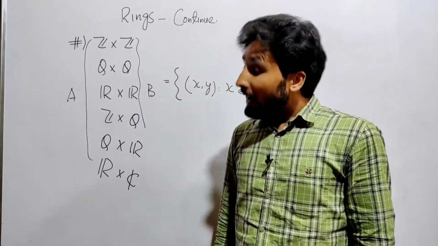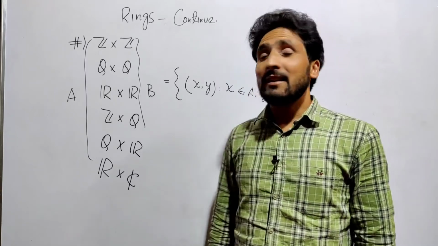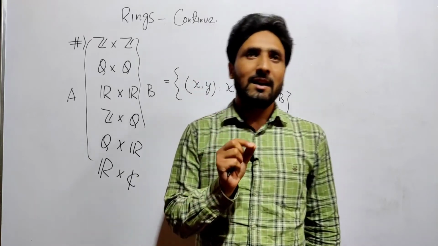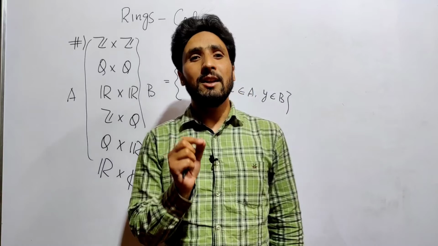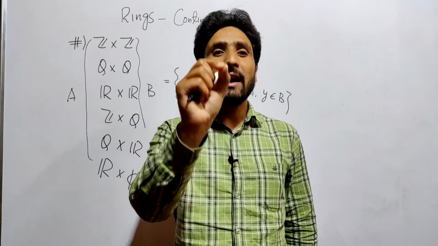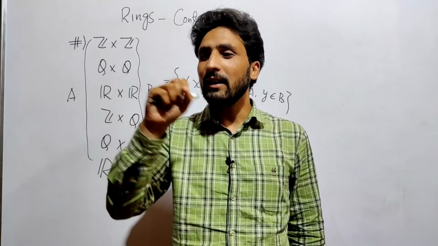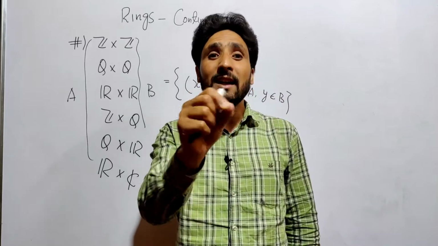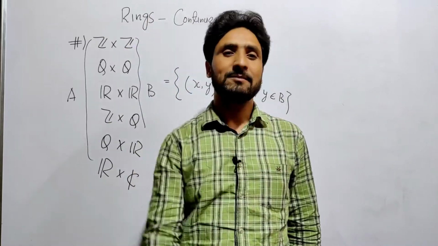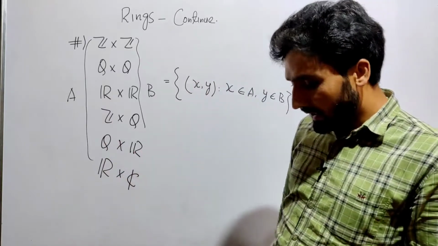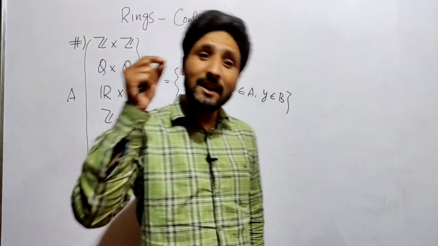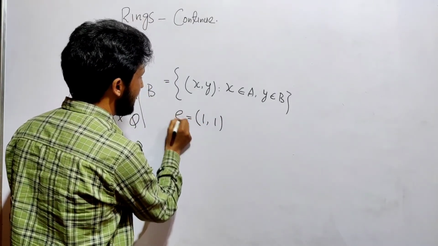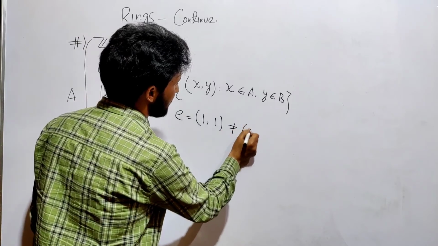And you can easily see that these are rings with unity. If you remember, I told you the unity of a ring is a non-zero element E of the ring such that A dot E under multiplication gives back A. So here the unity is (1, 1), which is E, and which is not equal to (0, 0).